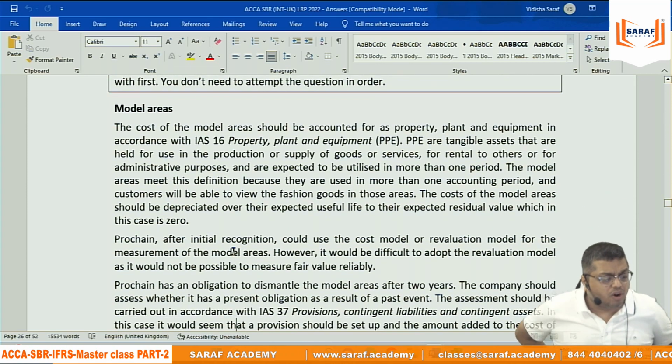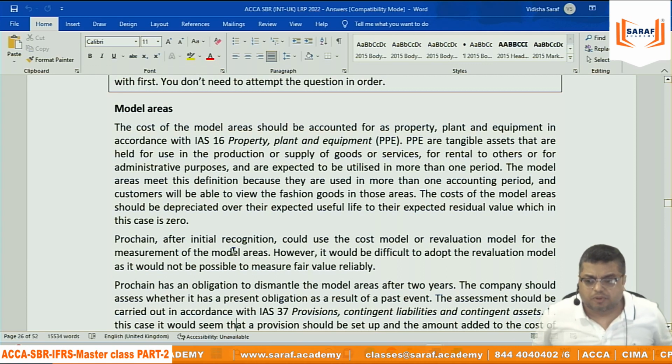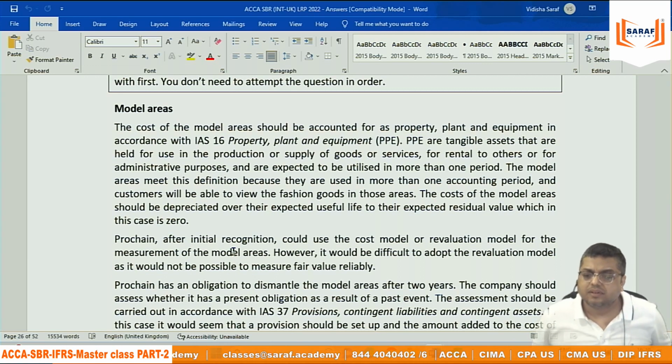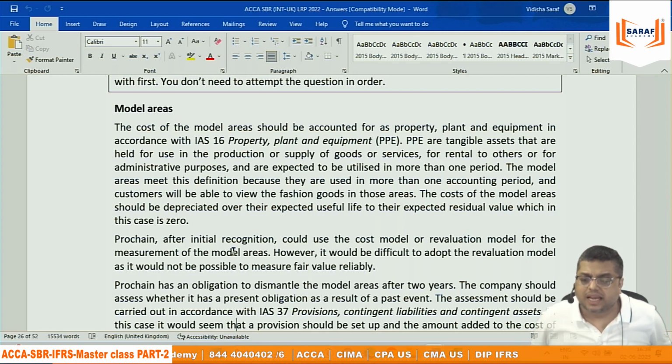The cost of model areas should be accounted for as property, plant, equipment in accordance with IAS 16. Property, plant, equipment are tangible items that are held for use in the production or supply. They are writing that the model areas meet the definition because they are used in more than one accounting period. Customers will be able to view the fashion goods. The cost of model areas should be depreciated over their expected life.